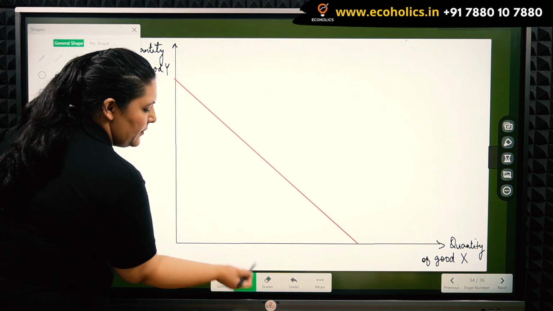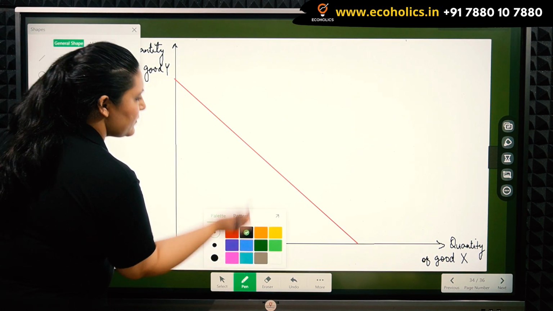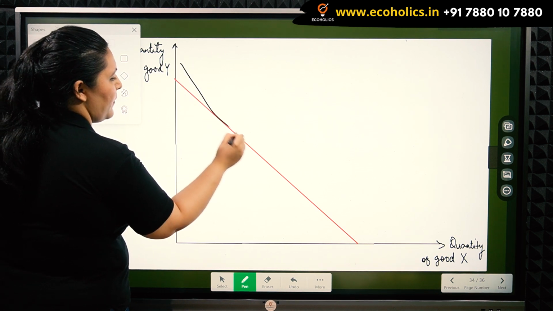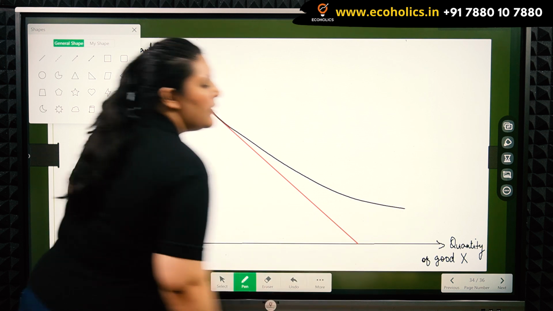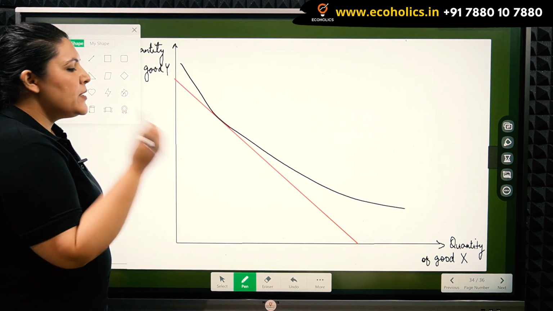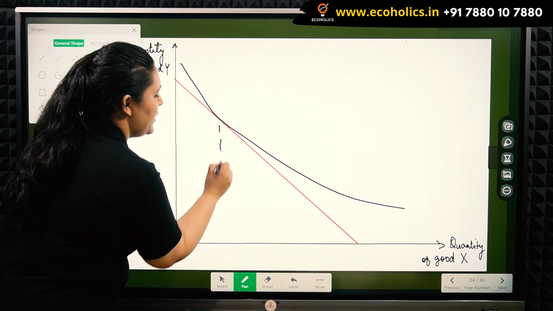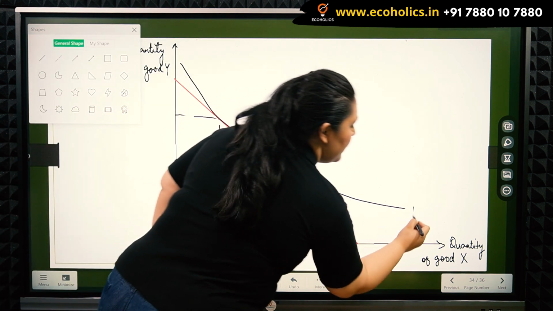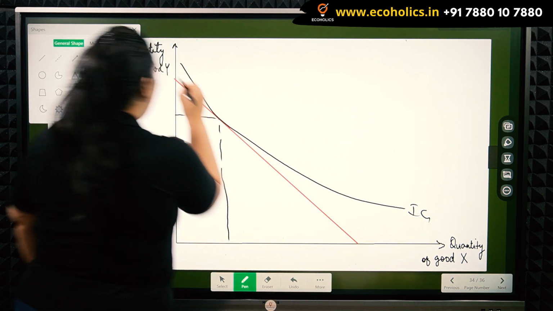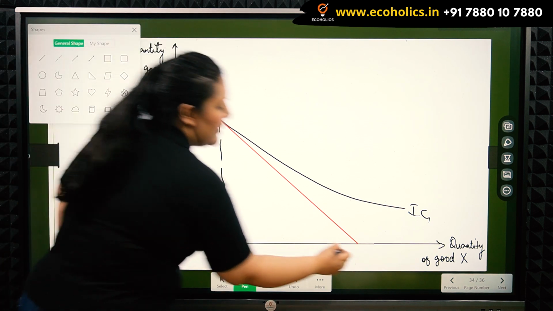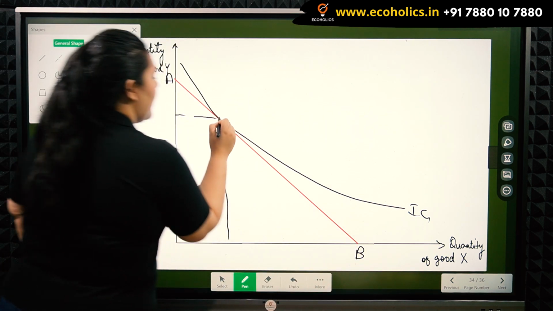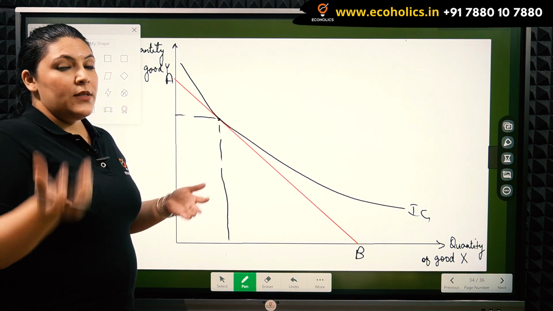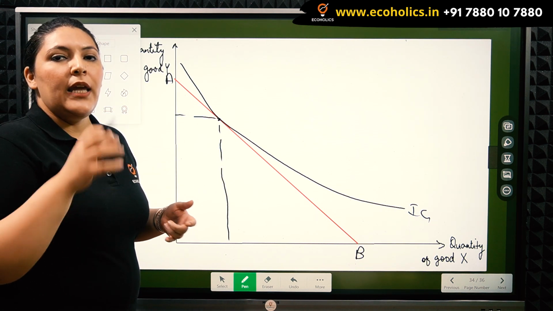At this price line, the consumer has some utility that will be achieved. This utility is shown by this indifference curve IC1, and we are marking the price line as AB. So, at the point of tangency, the consumer finds himself at equilibrium.